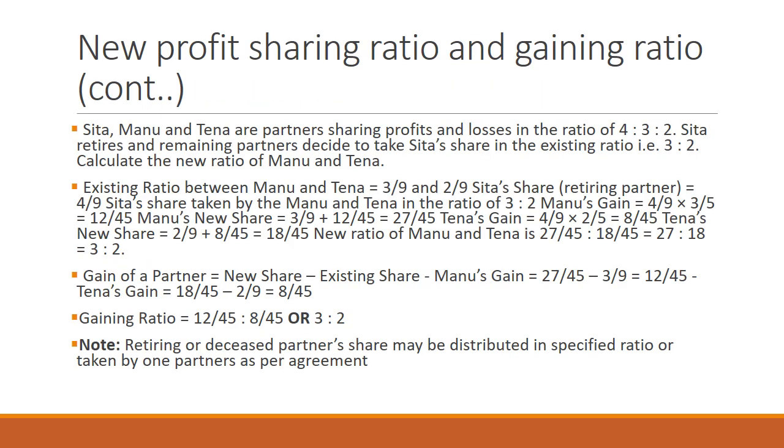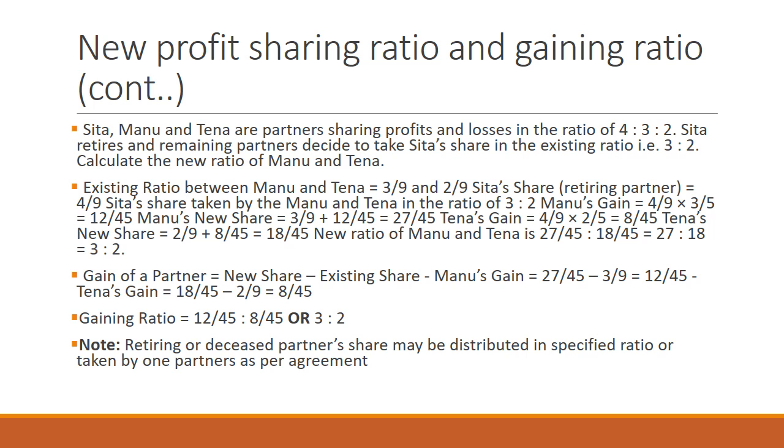So let us take an example on the new profit sharing ratio and the gaining ratio. For instance, we have Sita, Manu, and Tena, partners sharing profits and losses in the ratio of 4, 3, and 2. Sita retires and the remaining partners decide to take Sita's share in their existing ratio, 3 to 2. Calculate the new ratio of Manu and Tena.